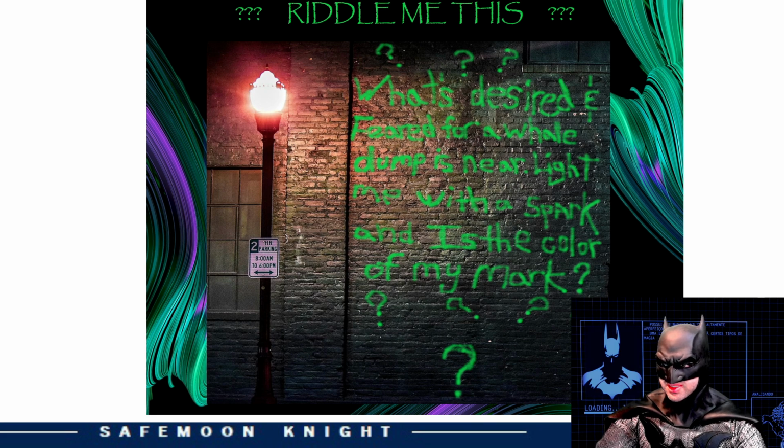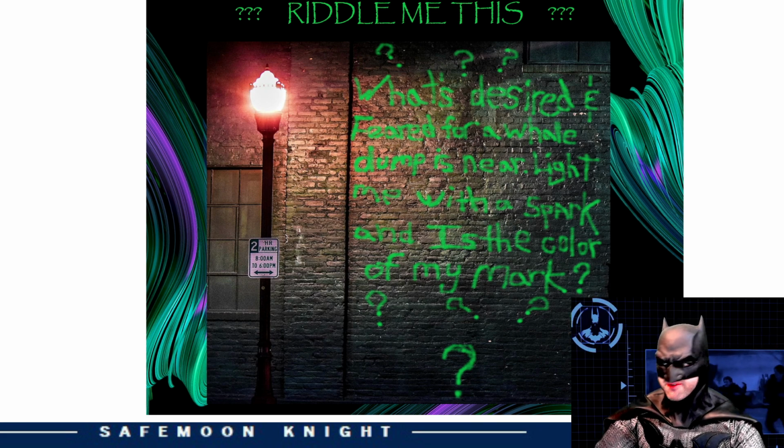Here's a photo. It reads, "What's desired and feared, for a whale dump is near. Light me with a spark, and is the color of my mark." I figured it out already, but can you? Try to solve the riddle and leave your answer in the comment section below. Make sure to pay attention to this video, as the answer is hidden somewhere in it.